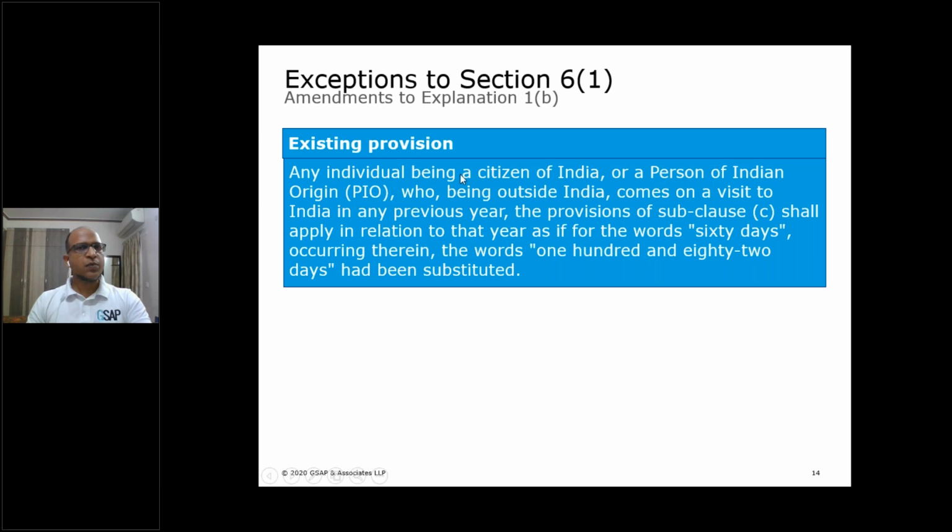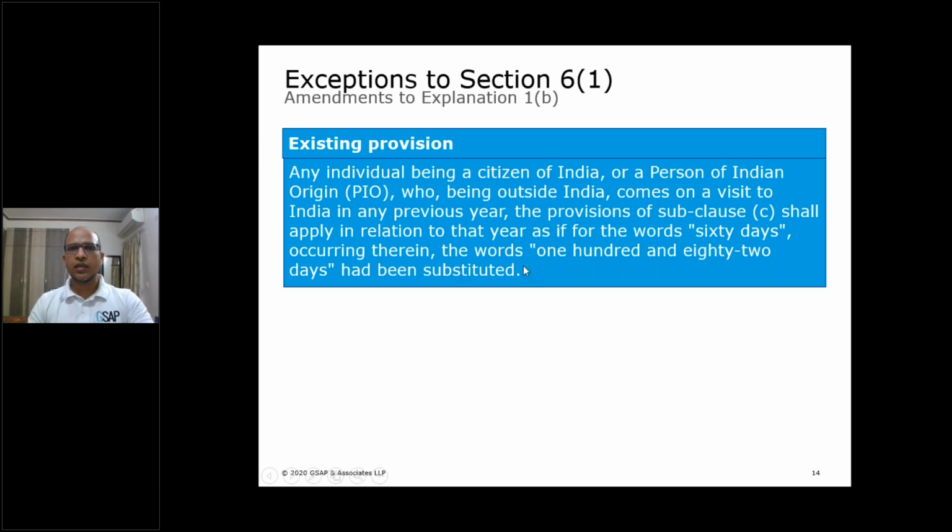Explanation 1B reads: any individual being a citizen of India or a person of Indian origin, PIO, who being outside India. This is important, being outside India. 1A was the case of a citizen who was in India and going abroad. 1B is the case of a person who was abroad. He is a citizen or PIO. He was abroad and now he's coming to India. He comes on a visit to India.